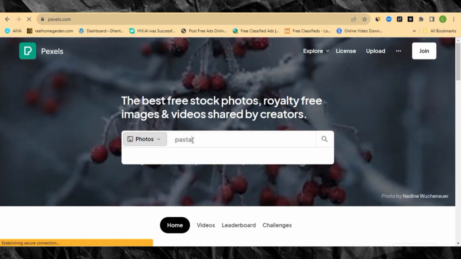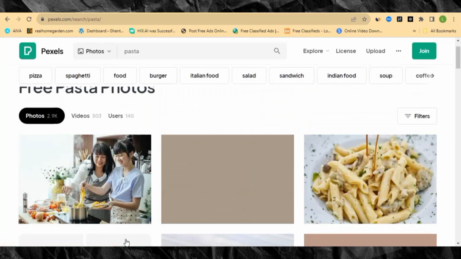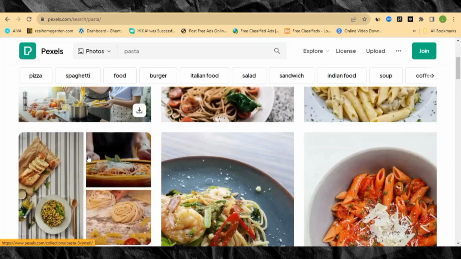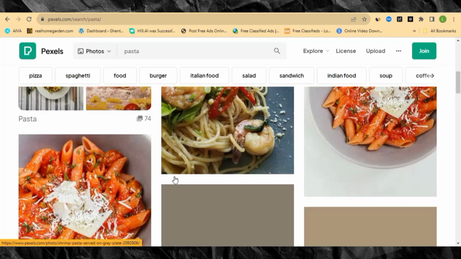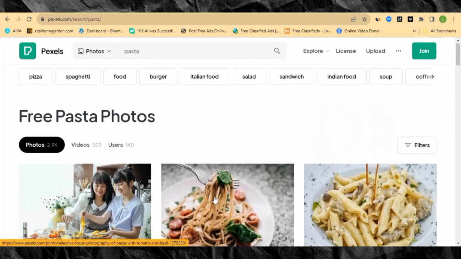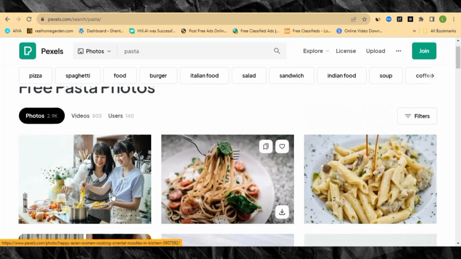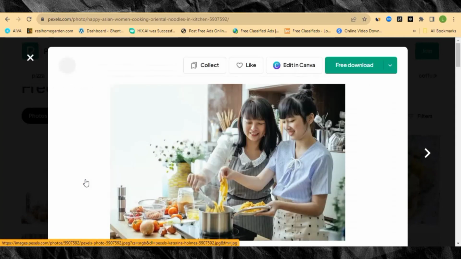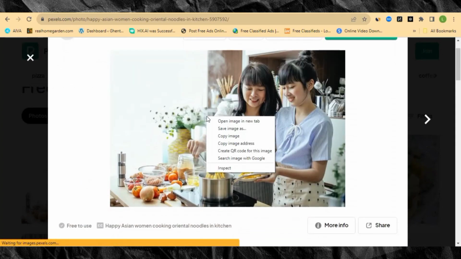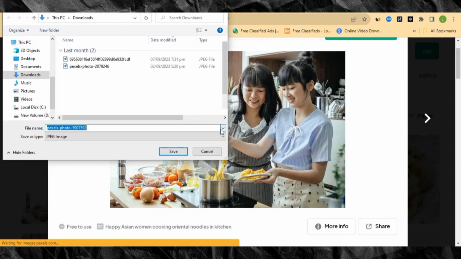Just come to the search bar and then you're going to put in your search over there. So right now you can see some fresh images about pasta over here. All these are good images about pasta, that is people cooking this particular food over here. Let me just select one of the images, right? So just click on any one of them that you like, and then let's just download it. So I'll be saving this image right here.